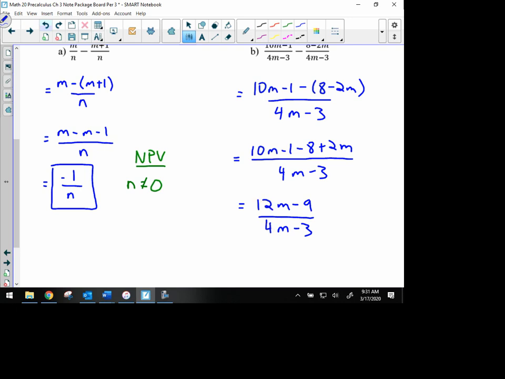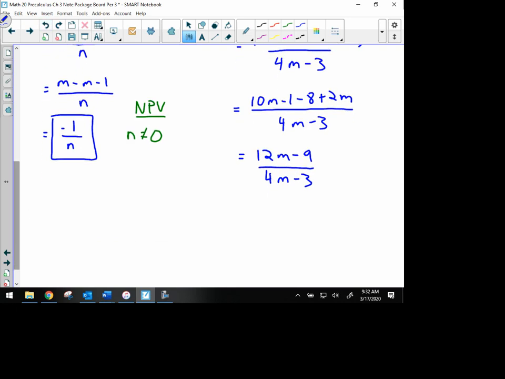What we can do is we can factor and simplify. Remember, we can only cancel out entire factors. So we factor the numerator. We see that it has a GCF, a common factor of 3. And so our factors on top are 3 times 4n minus 3.